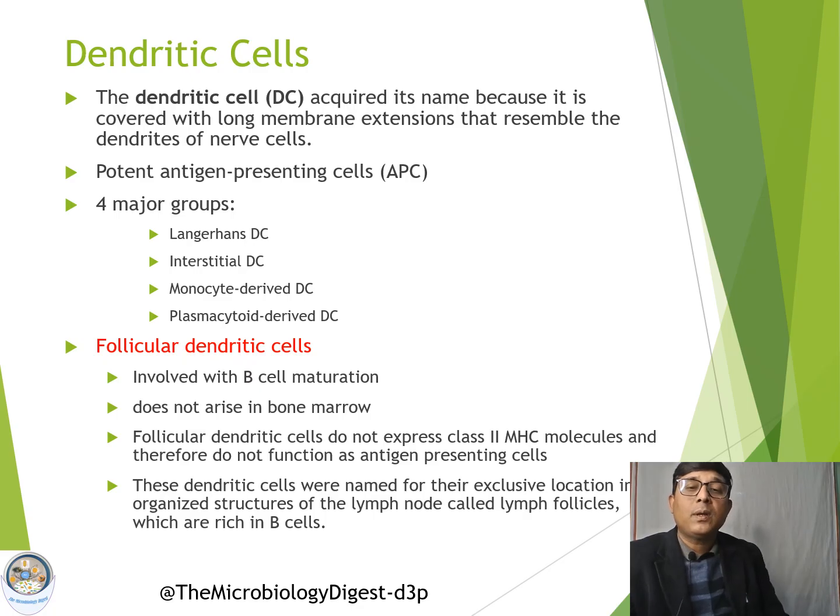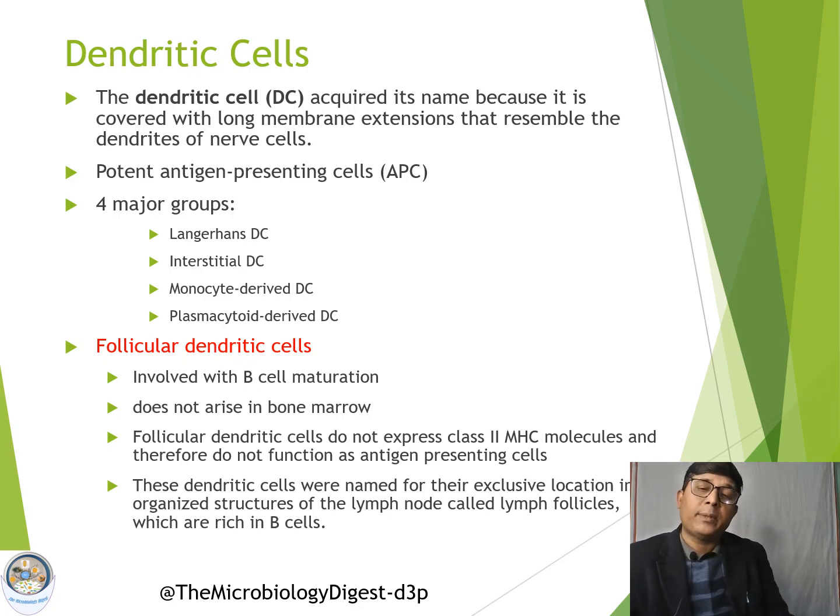They also do not express the class 2 MHC molecule, and because of that they do not function as antigen presenting cells. This is very interesting because the name is follicular dendritic cell, and we have already discussed that dendritic cells are efficient antigen presenting cells.